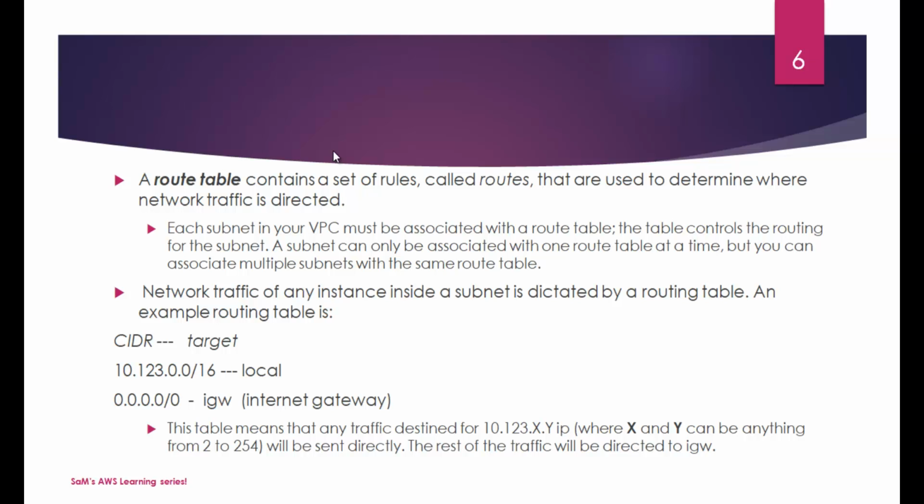An example of a routing table is the CIDR block and then the target. We have 10.123.0.0/16, and the target is local, and then we have defined 0.0.0.0/0 to IGW, Internet Gateway. So the above table means that any traffic destined for a 10.123.x.y IP, where x and y can be anything from 2 to 254, will be sent directly. The rest of the traffic will be directed to Internet Gateway. So that's what we have defined over there. 0.0.0.0/0 means the rest of the traffic, all other traffic will be directed to Internet Gateway.